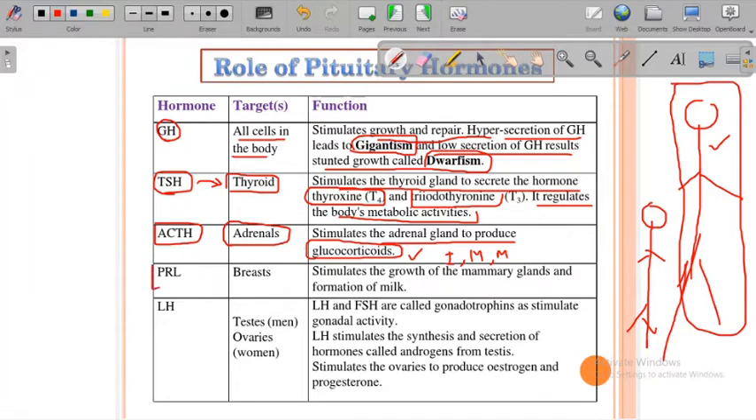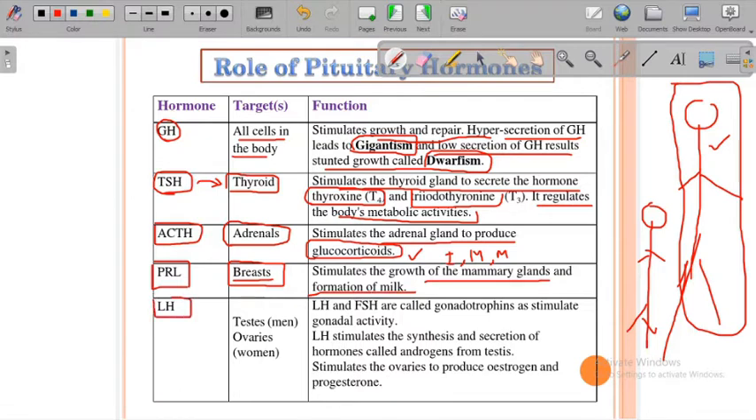Then the next one is prolactin hormone. The target of this prolactin hormone is the mammary gland, the breast. It stimulates the growth of the mammary gland and the formation of milk.